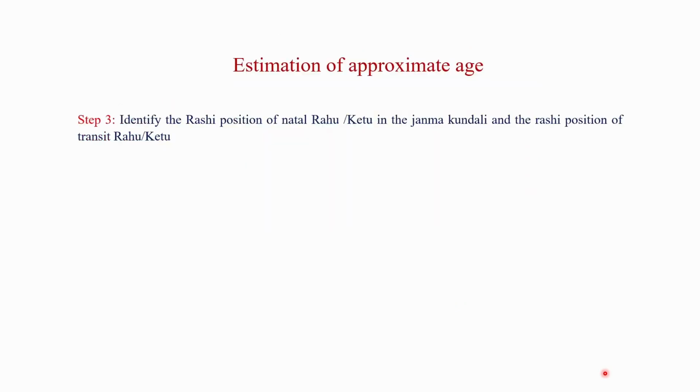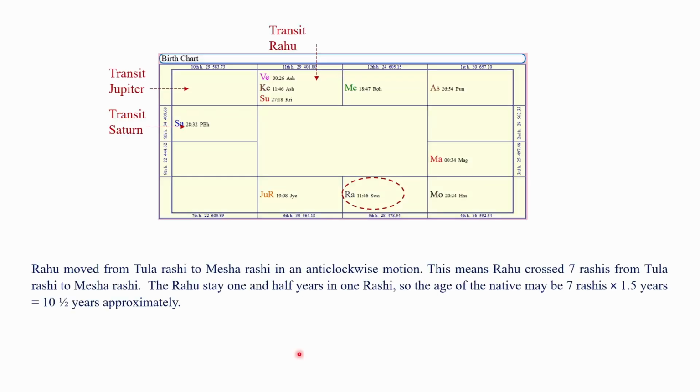Further, to get the clarity, identify the Rashi position of the natal Rahu and Ketu in the Janma Kundali and the Rashi position of transit Rahu and Ketu. Rahu and Ketu stay 1.5 years in one Rashi, which means 18 months in one Rashi. Hence, Rahu and Ketu take 18 years to move through all the 12 Rashis of the zodiac.